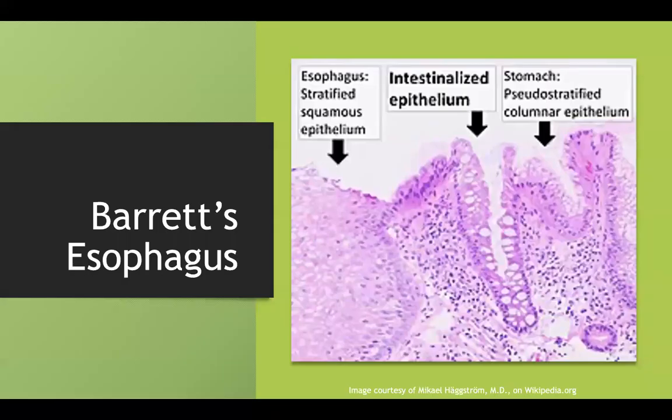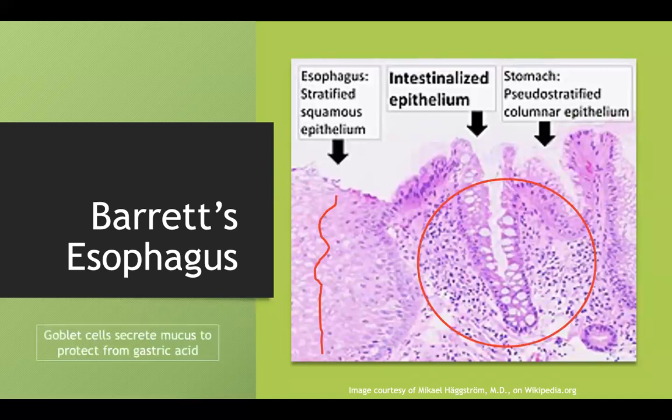And so in this case, it's because of the repeated damage from all that gastric acid that's hitting it. And so here's another picture of Barrett's esophagus. You have your stratified squamous on the left, and then you have your simple columnar on the right. And here you can see these goblet cells here can protect us from acid. So basically what's happening is that our lower esophagus is getting damaged repeatedly by this gastric acid. And this stratified squamous epithelia at some point just says, you know, I can't do this. Like, I need help. And so the simple columnar epithelia says, hey, I got you. And they switch. And so the simple columnar epithelia starts to be produced in your lower esophagus to protect from that acid using these goblet cells.